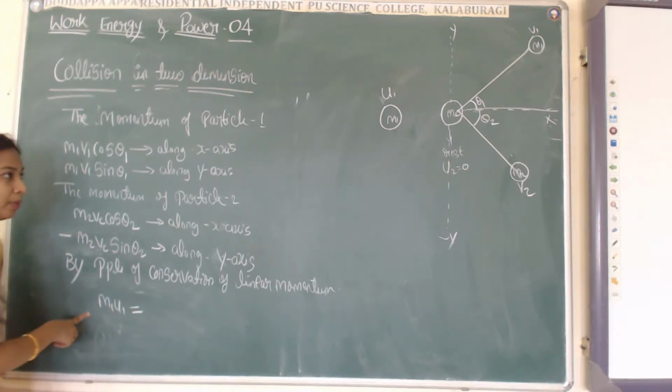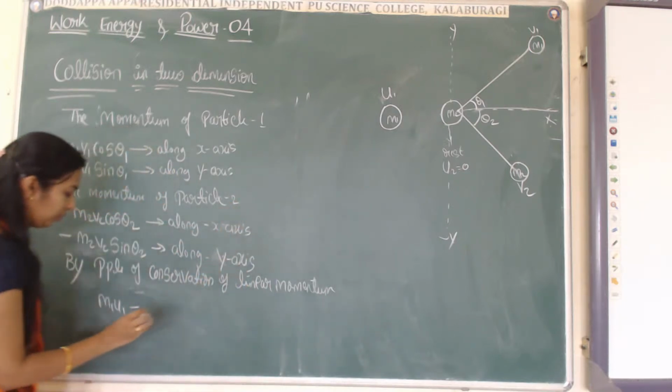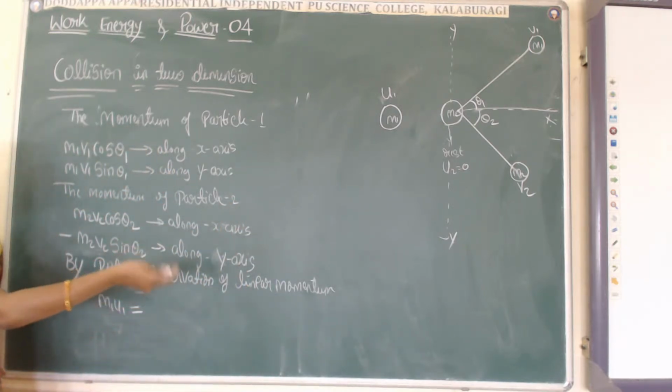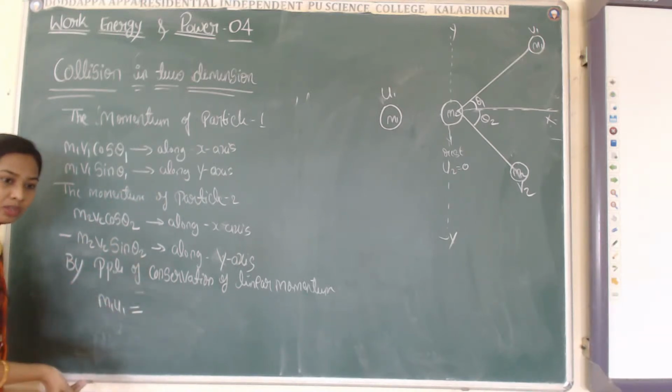Before collision, the momentum of the particle is m1 u1. That is equal to the momentum after collision, because it is not going in a straight line.